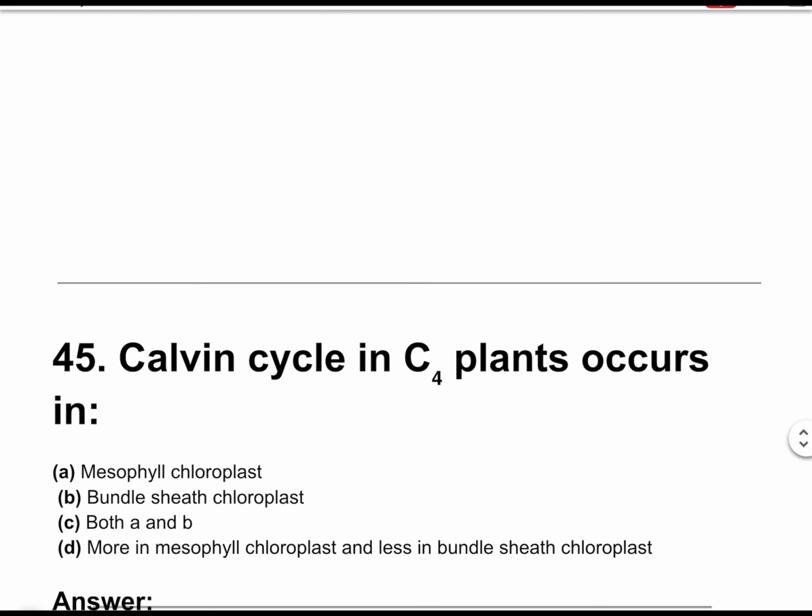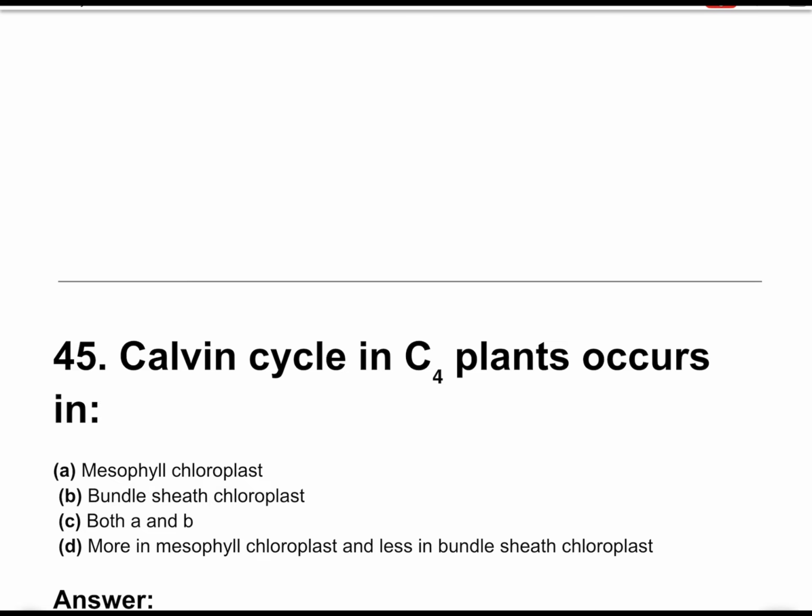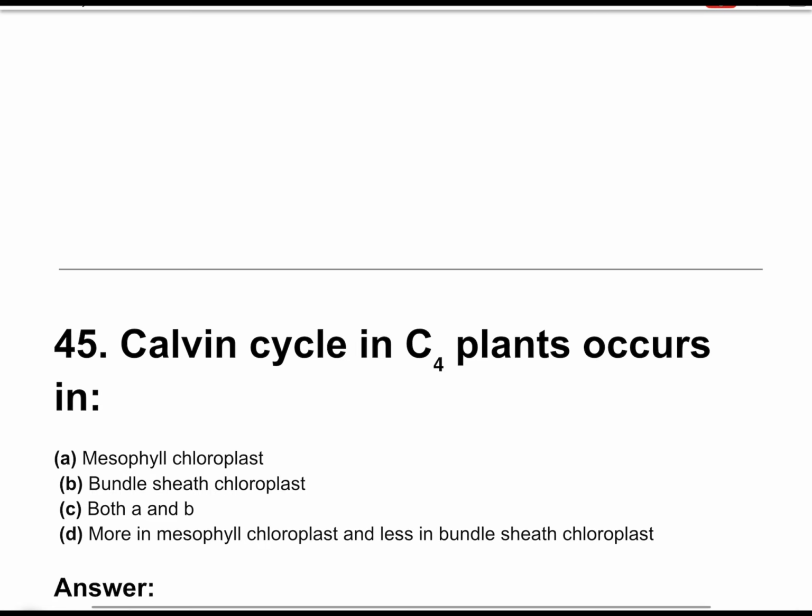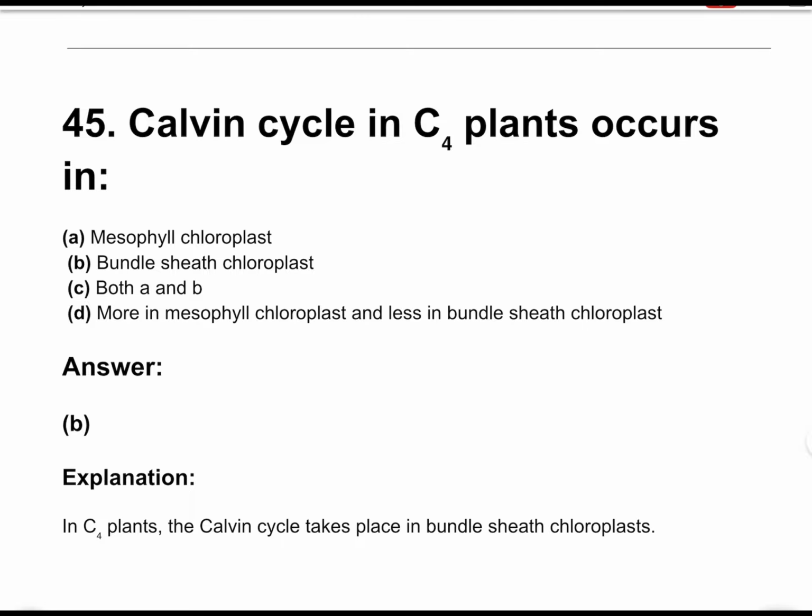Question number 45. Calvin cycle in C4 plants occurs in. The correct answer is option B, bundle sheath chloroplast. In C4 plants, the Calvin cycle takes place in bundle sheath chloroplasts.